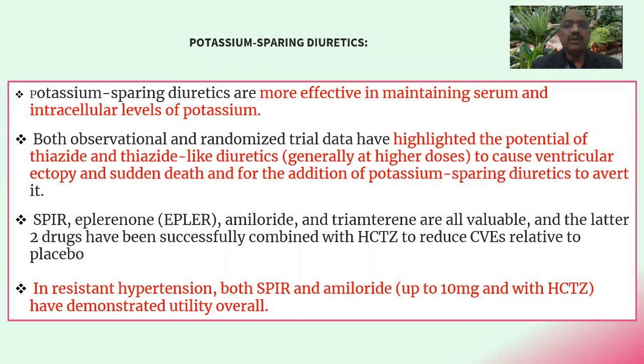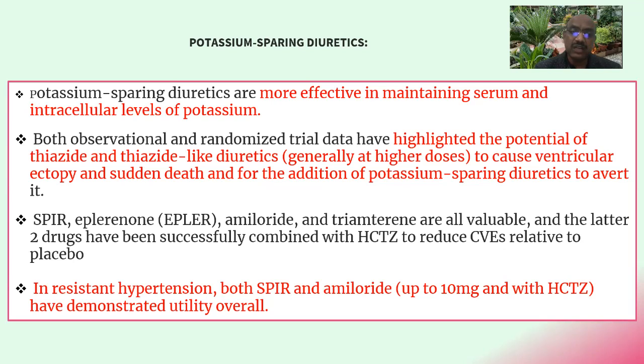A few points about the potassium sparing diuretics. They are more effective in maintaining serum and intracellular levels of potassium. Observational and randomized trial data have highlighted the potential of thiazide and thiazide-like diuretics, generally at higher dosage, to cause ventricular ectopy and sudden death, and for the addition of potassium-sparing diuretics to avert it. So this is important again.